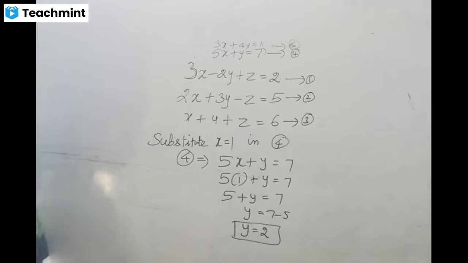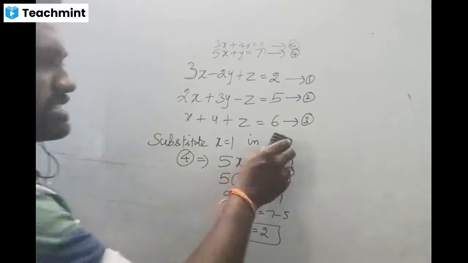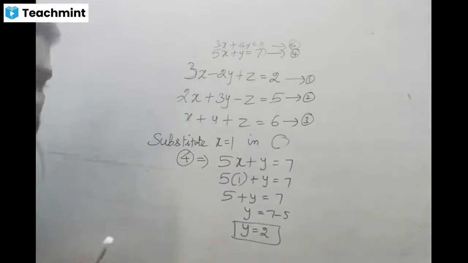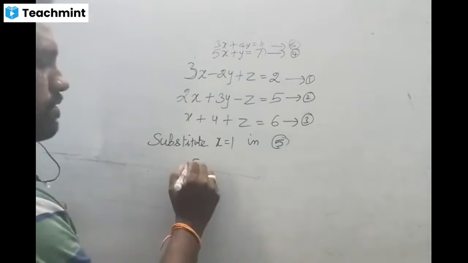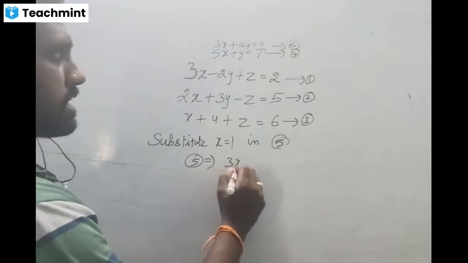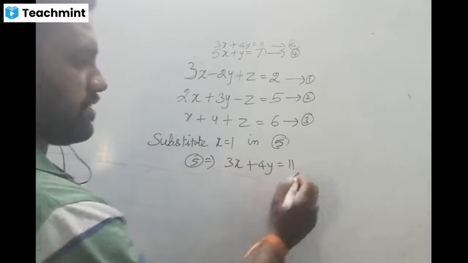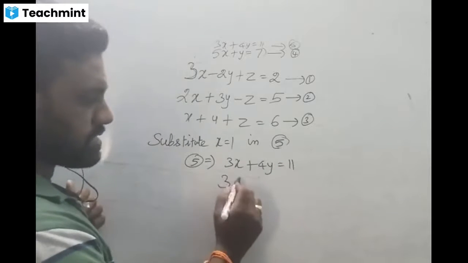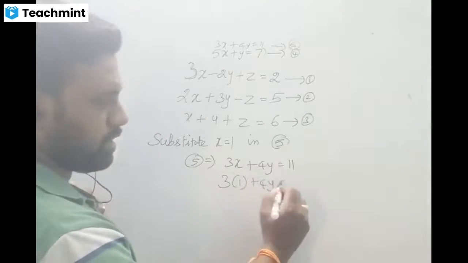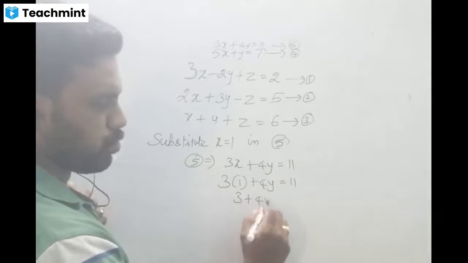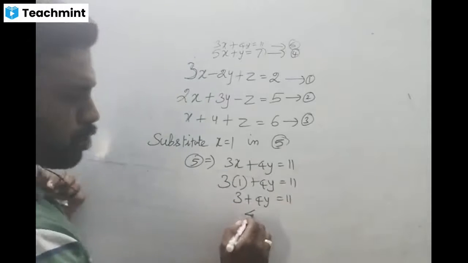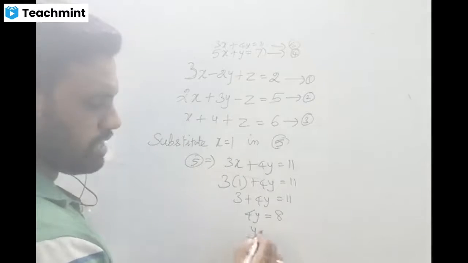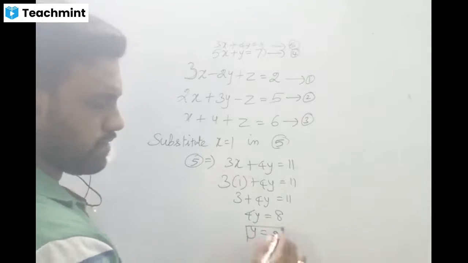Finished, sir. Okay, Raja. Super. Instead of equation 4, I just want to substitute in equation 5. Now I have to verify whether I can get the same value or not. What is equation 5? Already we know 3x plus 4y equal to 11. So 3, what is x? 1, plus 4y equal to 11. So 3 ones are 3 plus 4y equal to 11. Plus 3 goes to that side, it will be minus 3. So 4y equal to 11 minus 3, which is 8. Then y equal to what? 8 by 4, which is 2. So we get the same.